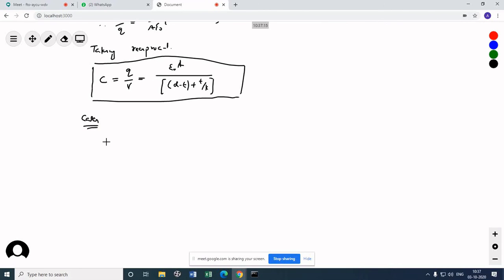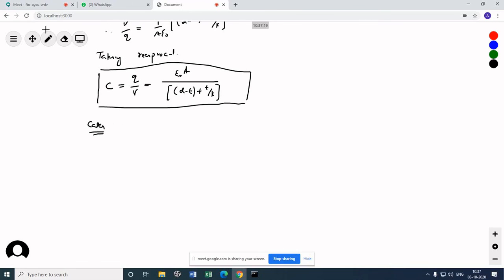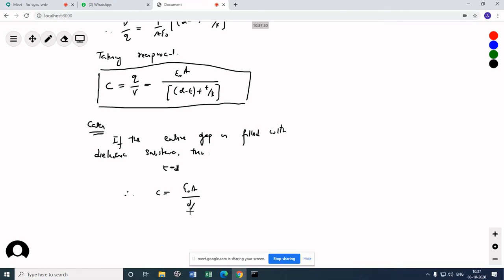Okay, now last point. If the entire gap is filled with dielectric substance, then T is equal to D. Therefore C equals epsilon naught A by D minus T, this is 0, plus D by K, or we can write this as K epsilon naught A by D, which is nothing but K C naught. I hope I have explained what is C naught.